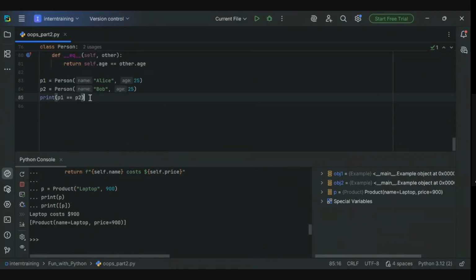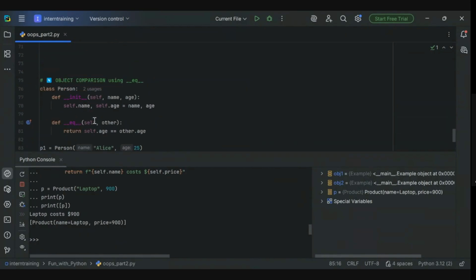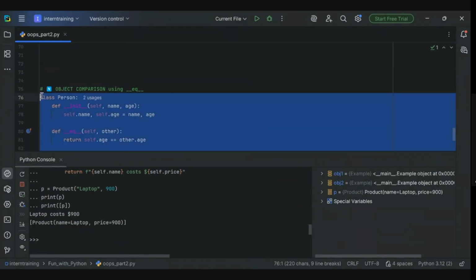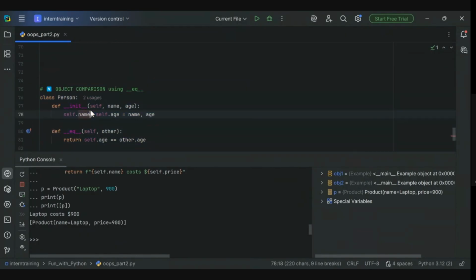Ideally this should return false, right? Because it will compare everything inside. The name should be correct, the age should be correct. If everything matches, then it will return true, otherwise false. Now the question here is whether it will return true or false.